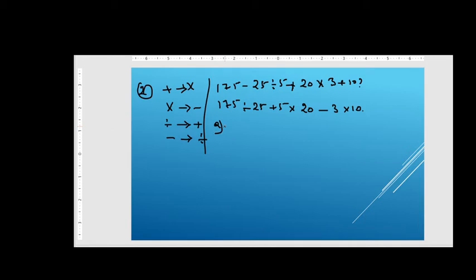So our options are here. Let me give you the options. Option A is 77, option B is 160, option C is 240, option D is 2370, then option E is none of the above. So pause the video and do try to attempt this question, right friends? So now let me solve this question.